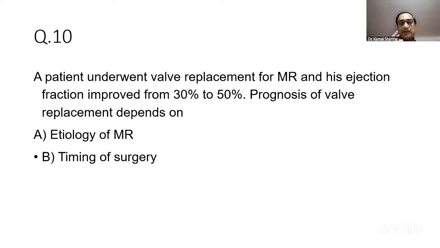And third, whether they've mentioned if it's primary or secondary, and if they've done a repair or a replacement. That's what would determine the right answer, because both of these options are correct to some extent. Etiology of MR is important. If you're dealing with primary versus secondary, it will make a difference. Timing of surgery will also matter. If you've done it in acute MR, LV will improve. If you've done it in chronic MR, it may not, because that's when the LV is not prepared. It has to learn to unload, which will not happen.